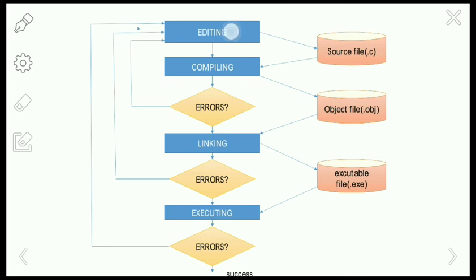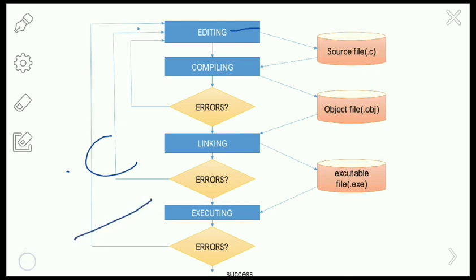In the editing step, for Turbo C, we are going to use the command tc space filename.c in the DOS prompt. First of all, to edit a program, write the C program using a text editor such as Notepad or the Turbo C editor, and then save the program with the extension .c. A file saved with the .c extension is called a source program.